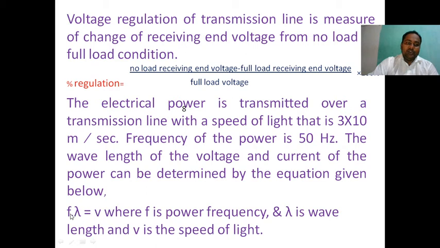If the frequency is 50 Hz, we can easily calculate the wavelength: lambda is equal to V by F. As I already told, the transmission line is characterized by using wavelengths. If the wavelength is very high, it will be treated as a long transmission line.